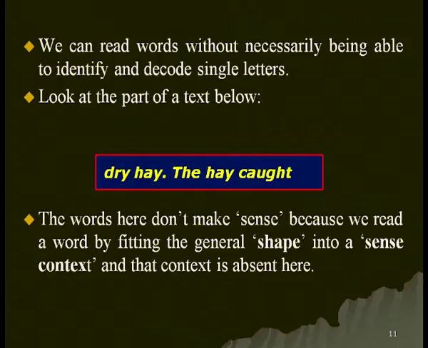So, we read a word by fitting the general shape into a sense context. We look at the shape of a word and then we also fit it in a sense context, what sense it makes, and that context is absent here. That is why we could not get the meaning of this line which contains 5 words.